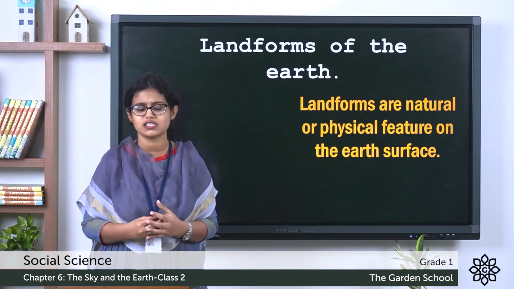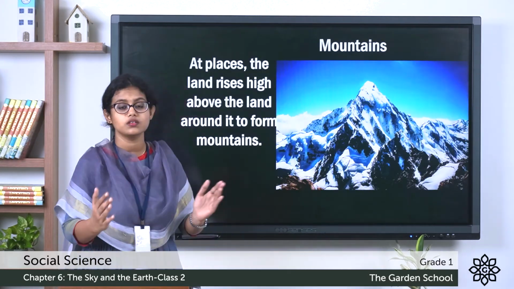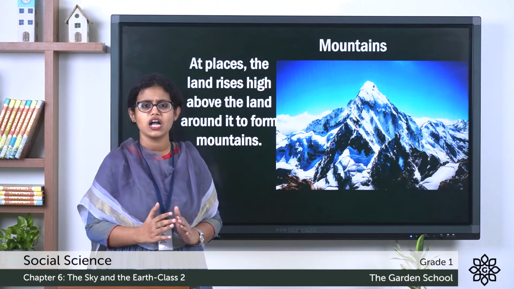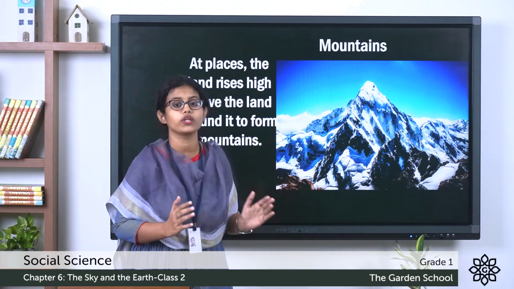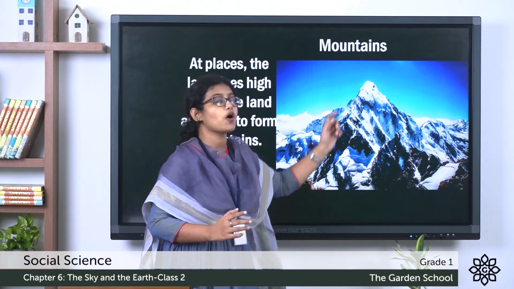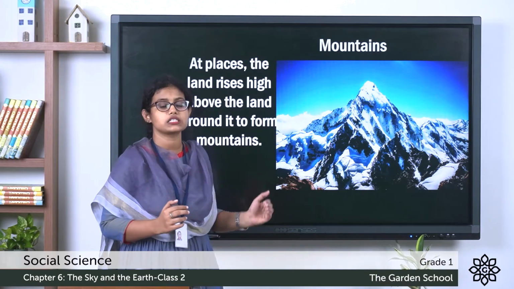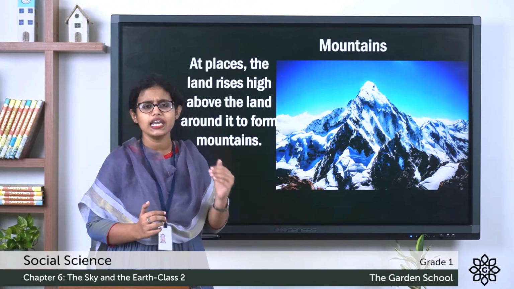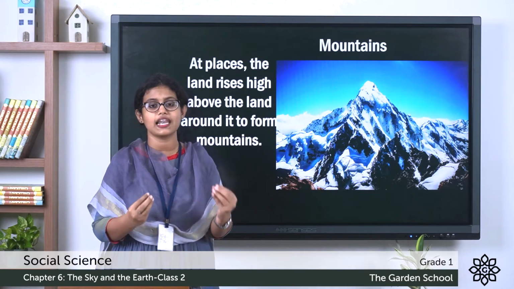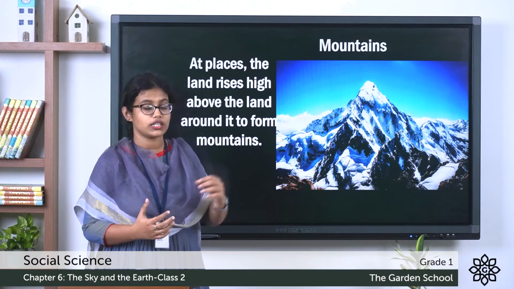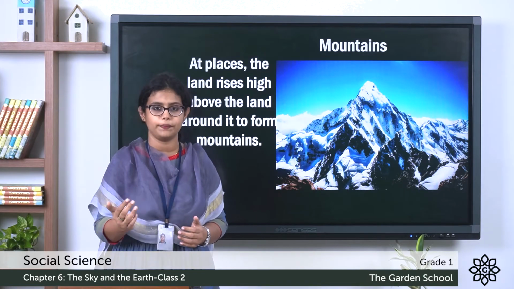Today we are going to discuss some of these landforms in detail. So first, let's start with mountain. The mountains are high land with pointed peak. So you can see the tip of the mountain. Do you know what we call the tip of the mountain? We call the tip of the mountain as the peak. Mountain is the highest landform on the earth.